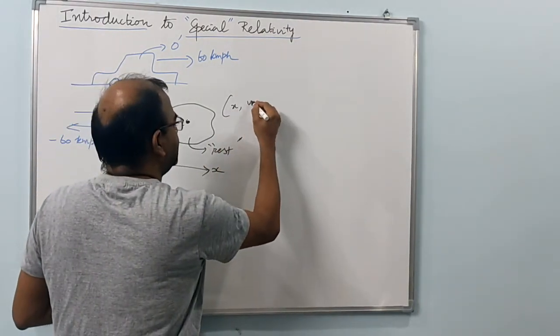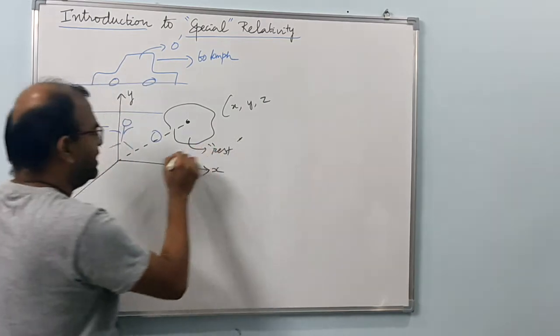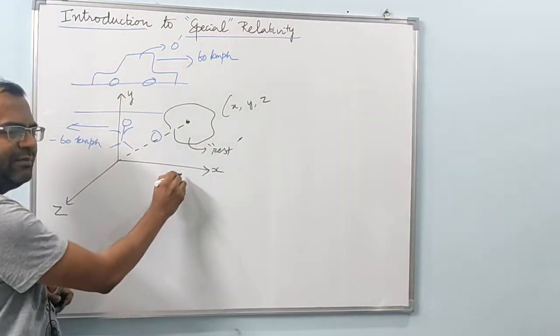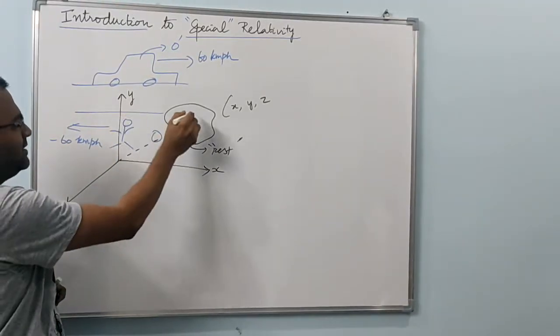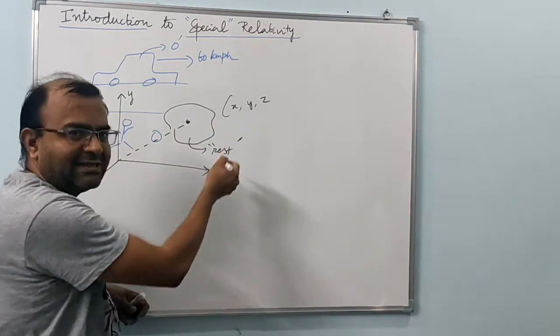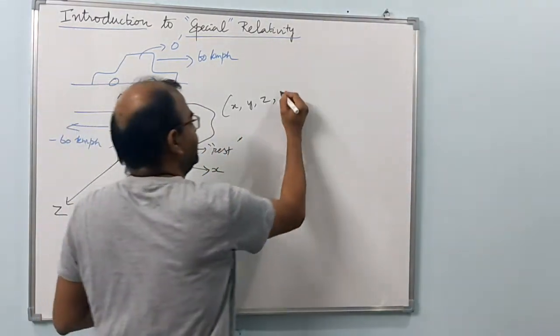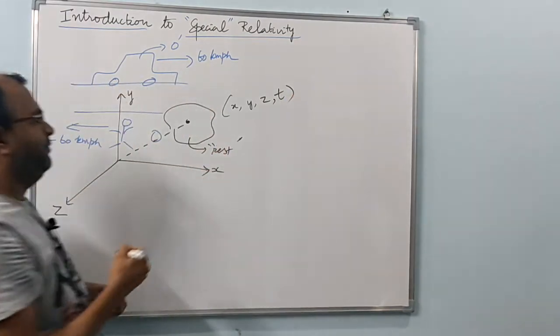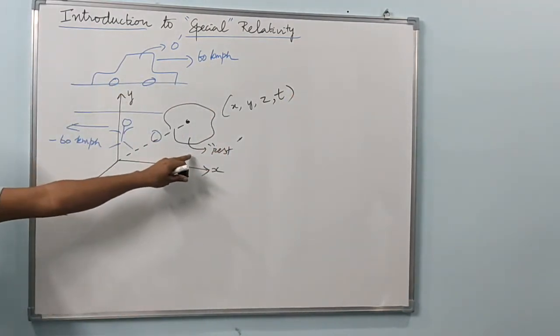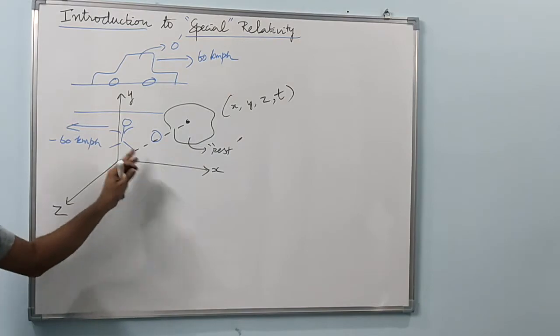Let's say x, y and z is at so and so distance from the x-axis, so and so distance from the y-axis, so and so distance from the z-axis, and then he can also give a time coordinate t.